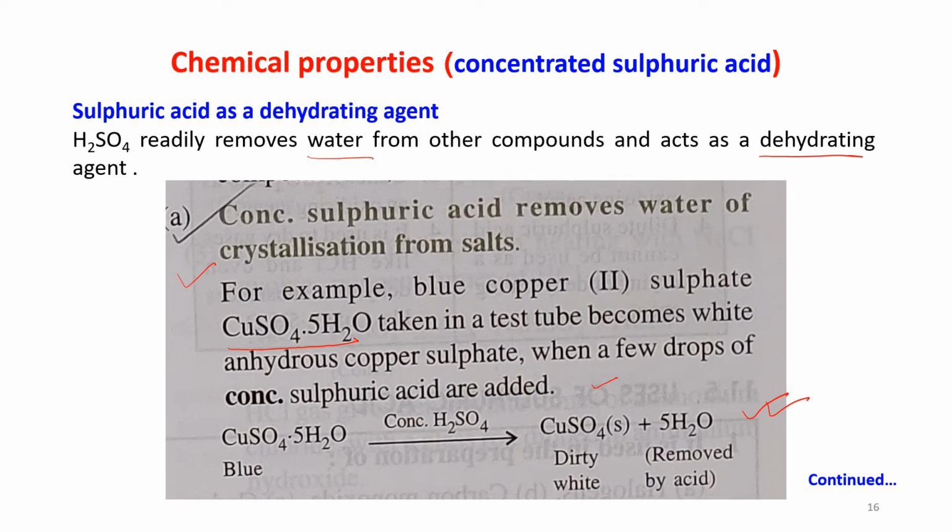So, as the water of crystallization is removed from CuSO4, it is becoming colorless, dirty white. Is it okay? So, it proves that concentrated sulfuric acid is acting as a dehydrating agent.